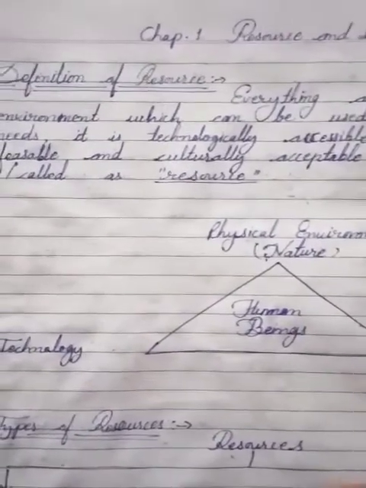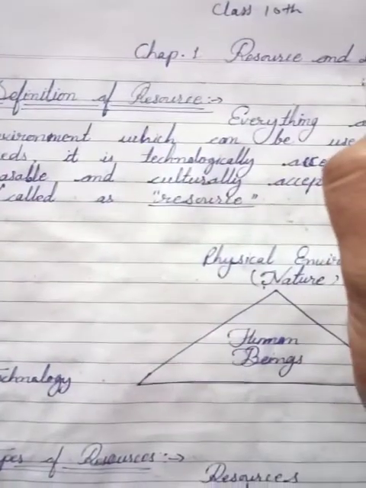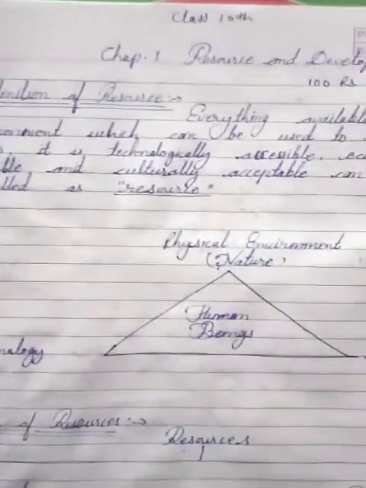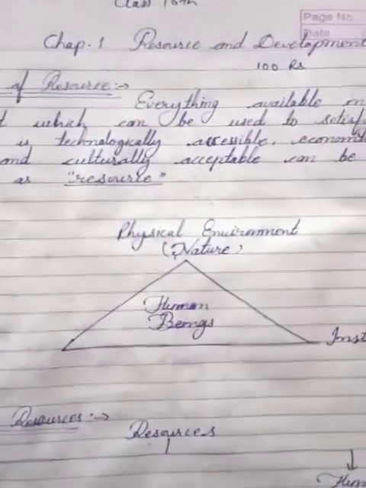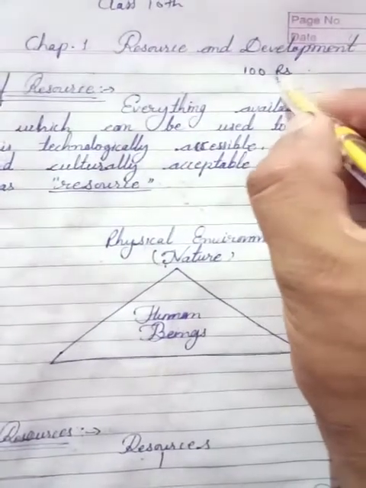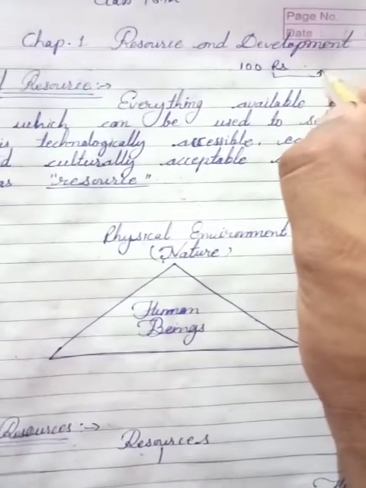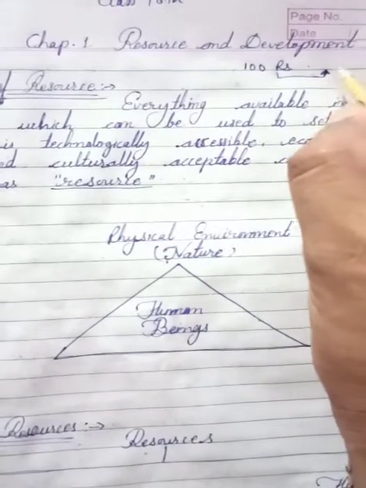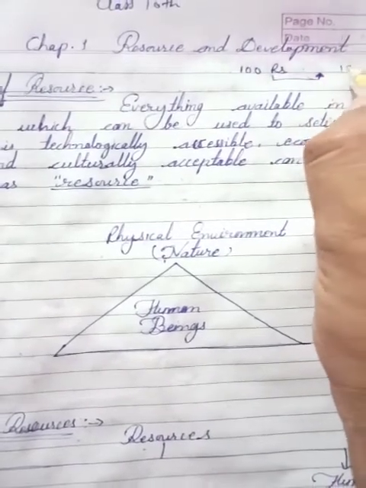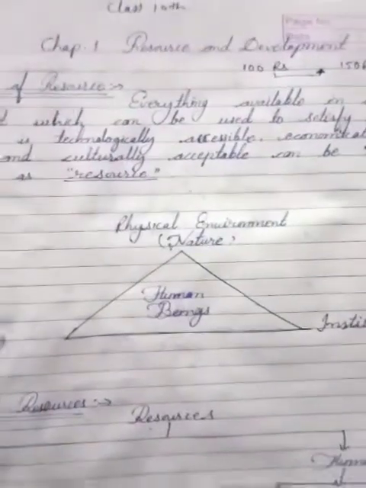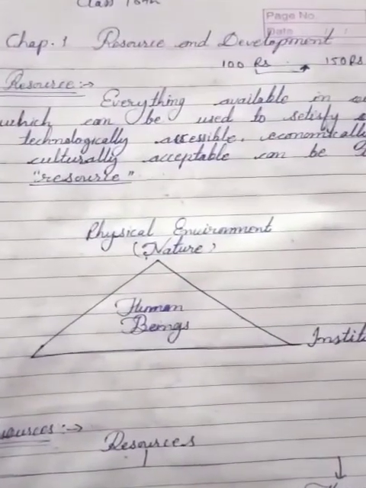How? Suppose the cost of obtaining iron ore from nature is 100 rupees, and when we purify and process it and go to sell it in the market, its price becomes 150 rupees.